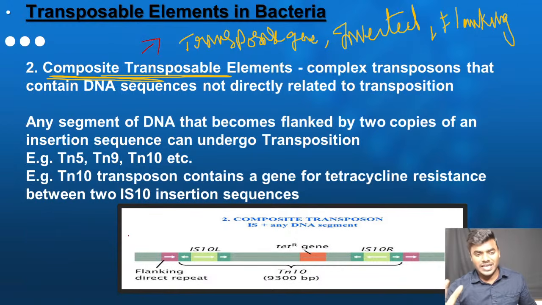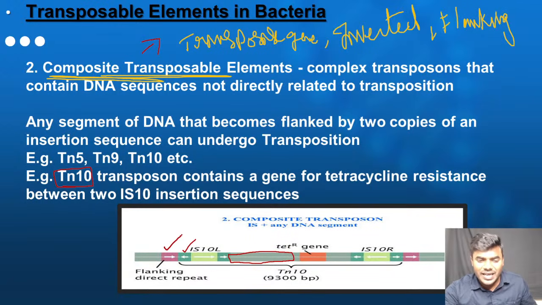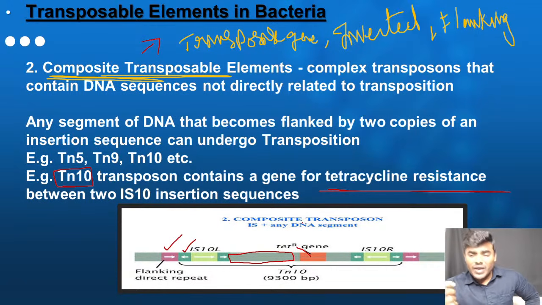Suppose an example. There is a name of the transposon which is present in the bacteria, my friends. TN10. Every student remember, what does it contain? Let me tell you, it contains transposase gene, inverted repeats, flanking direct repeats. What else does it contain? It also contains a tetracycline gene which is helping the bacteria to become resistant when the bacteria is kept under tetracycline medium.